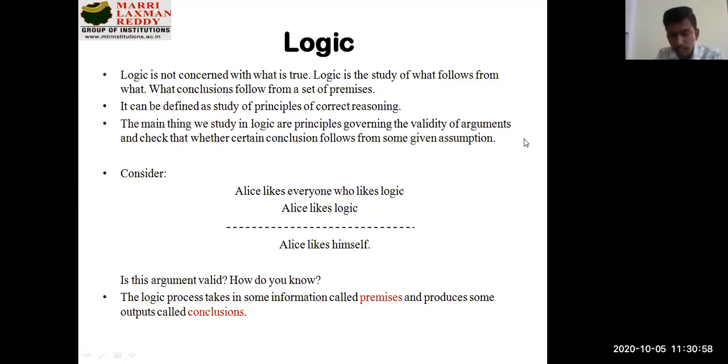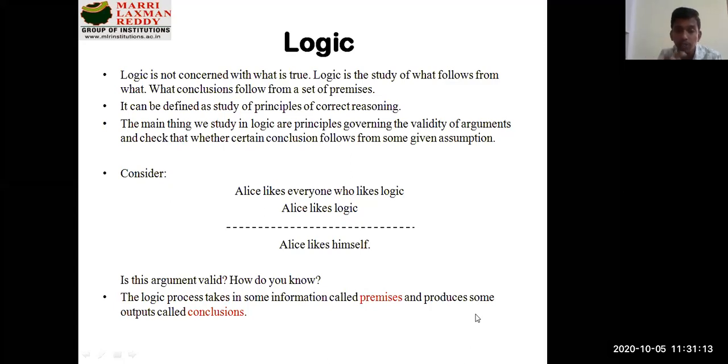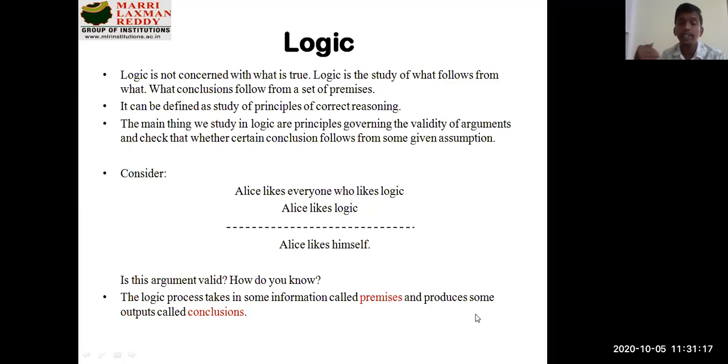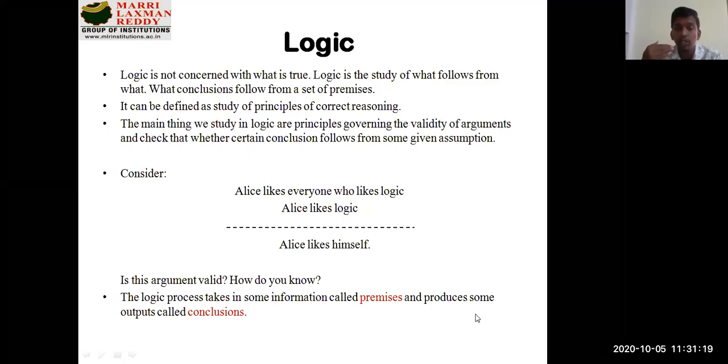So concluding about logic here, the logic process takes in some information, the premises, as the input, and produces some output called the conclusion. So here input is your premises and conclusion is your output. If you want to get some conclusions, what is the set of procedures you are going to ensure?